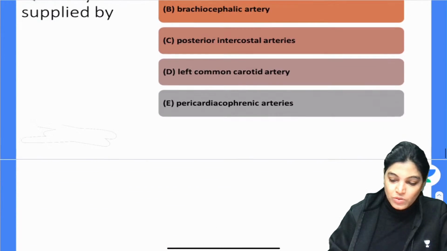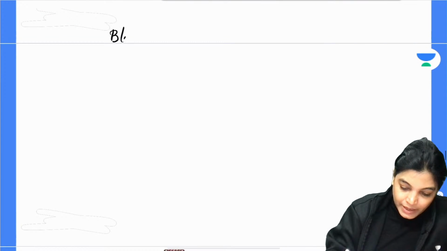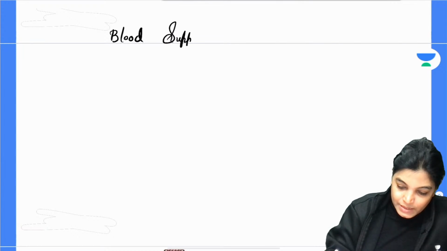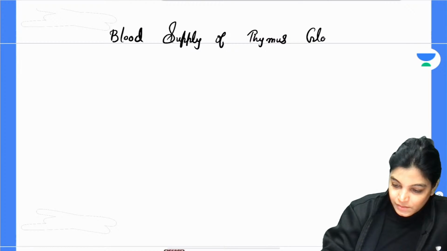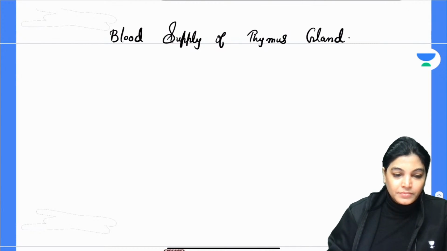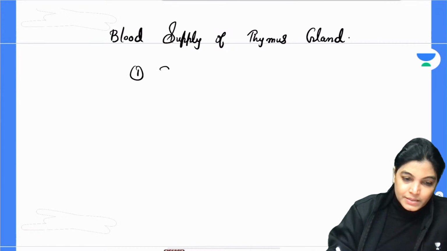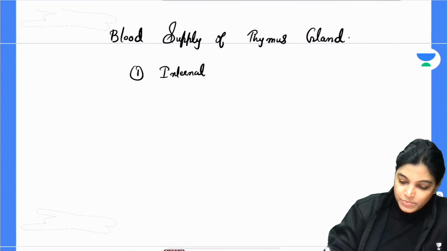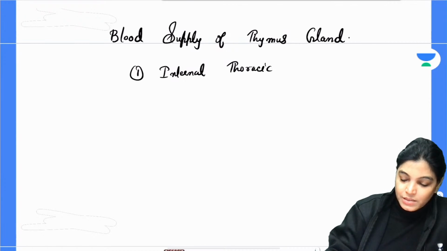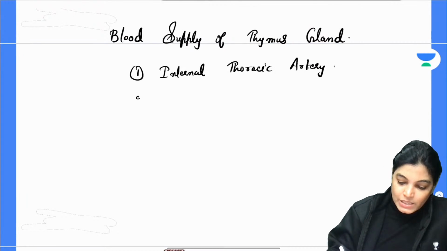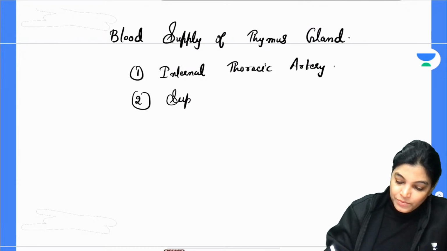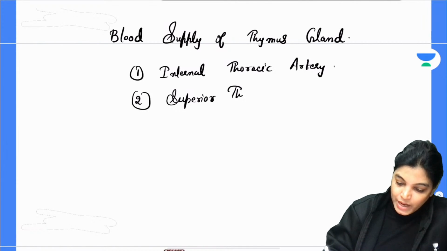Yes, Subhadeep, absolutely correct dear. So write down the details of blood supply of thymus gland. Major blood supply is by internal thoracic artery, and we know that internal thoracic artery gives branches as anterior intercostal artery. So A was the correct answer. As well as by superior and inferior thyroid artery.